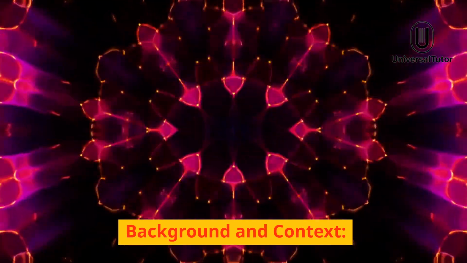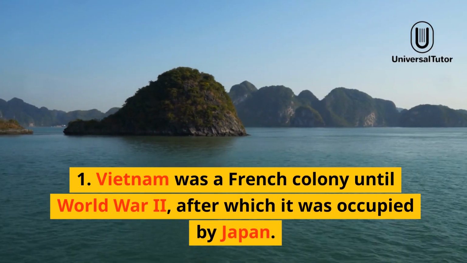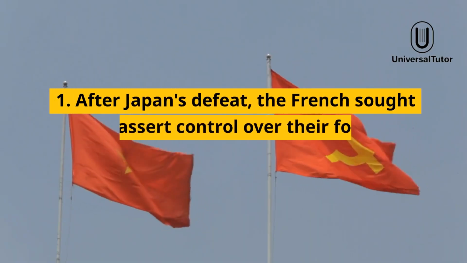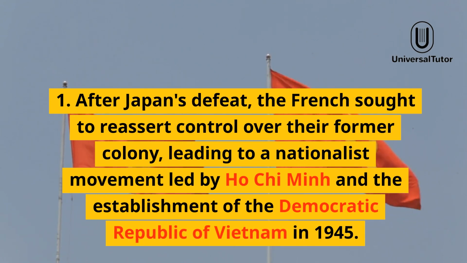Background and context. Vietnam was a French colony until World War II, after which it was occupied by Japan. After Japan's defeat, the French sought to reassert control over their former colony, leading to a nationalist movement led by Ho Chi Minh and the establishment of the Democratic Republic of Vietnam in 1945.